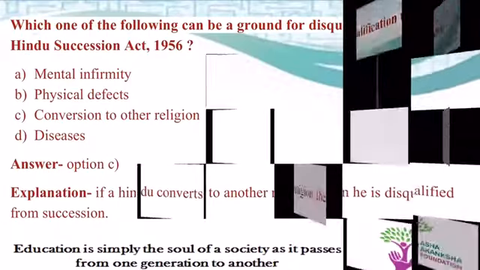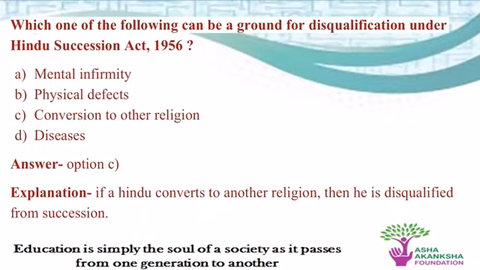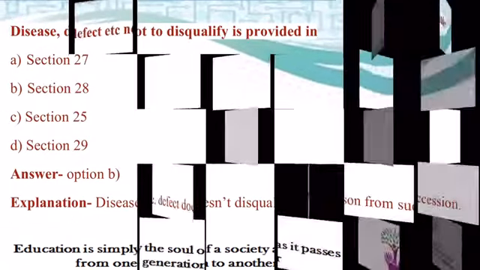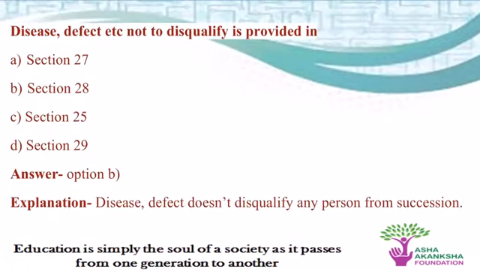Now next question is, which one of the following can be a ground for disqualification under the Hindu Succession Act 1956? The correct answer for this will be C, conversion to other religion. Okay. Now next question is, disease, defect, etc. not to disqualify is provided in which of the following sections? So the correct answer is Section 28.